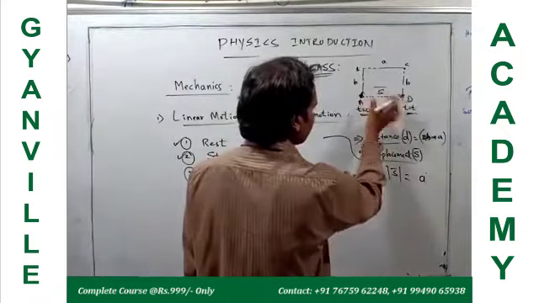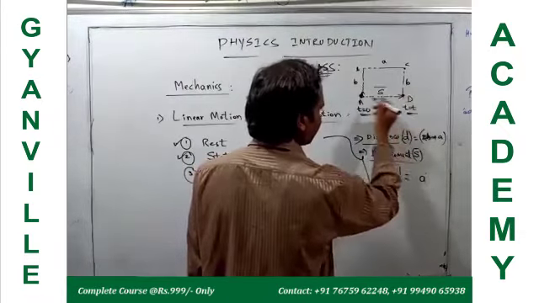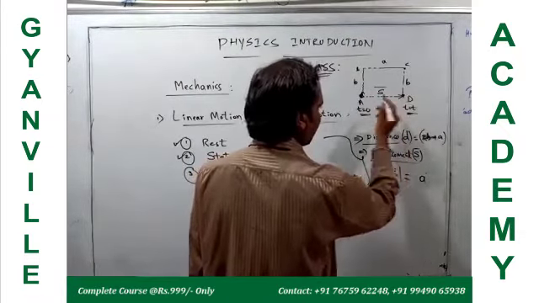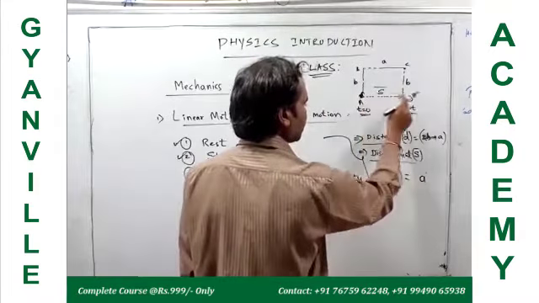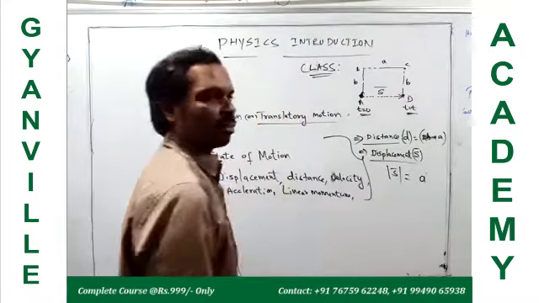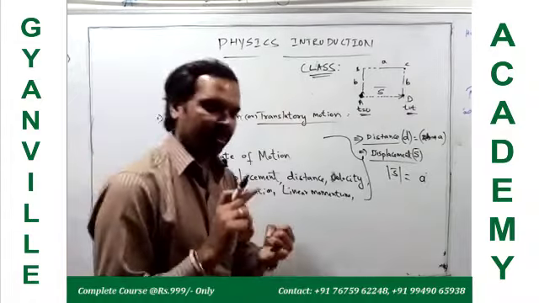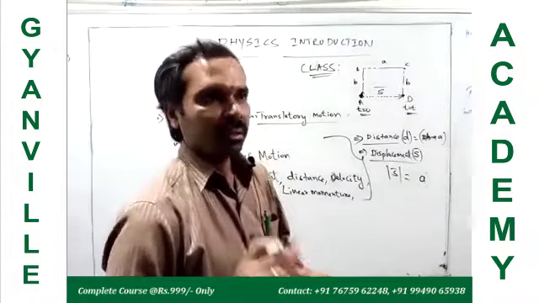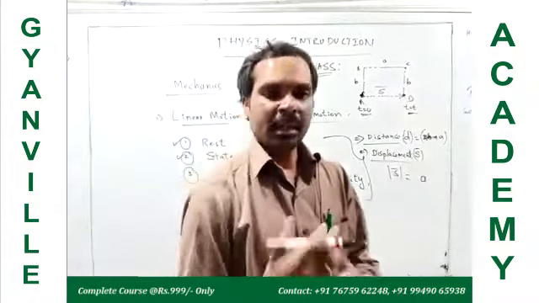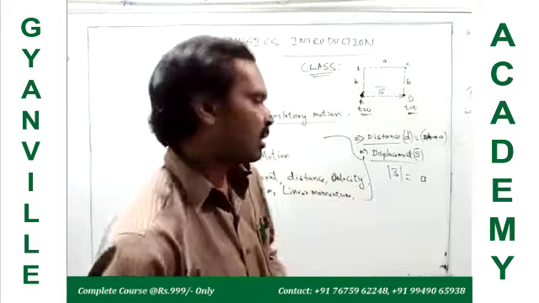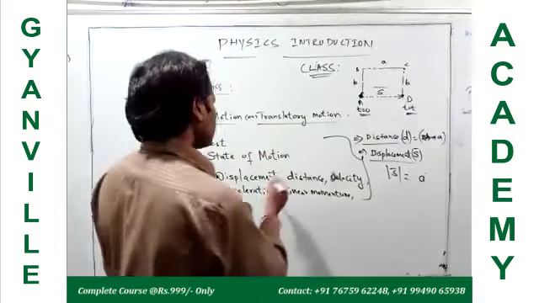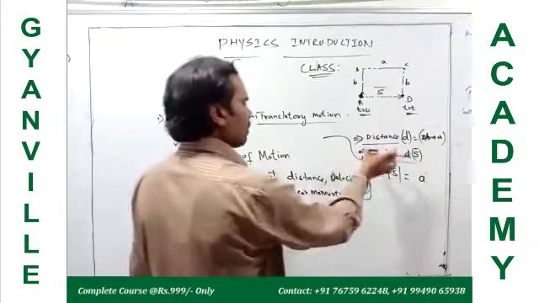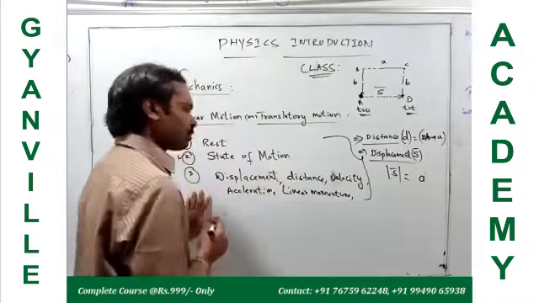Because this displacement has a specific, unique, straight line direction, initial to final, so it is a vector quantity. The magnitude we represent with a number, and magnitude and direction together we represent with a vector quantity. So this is about the displacement of the particle.